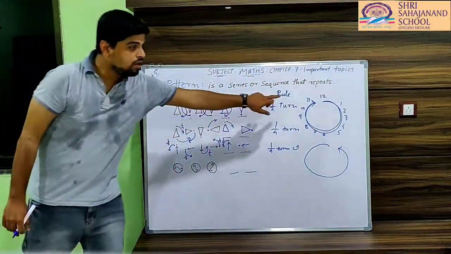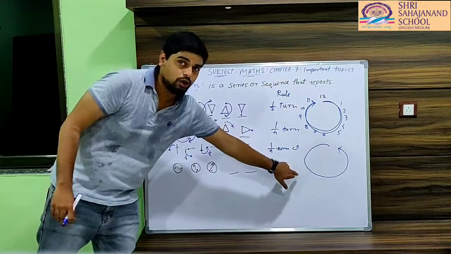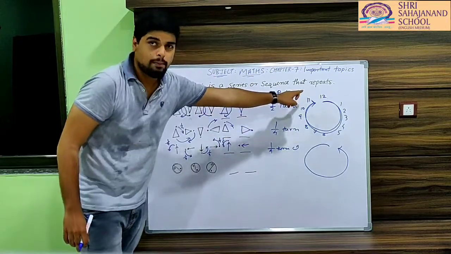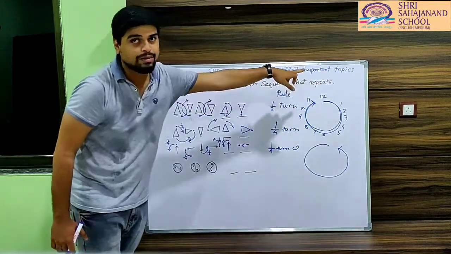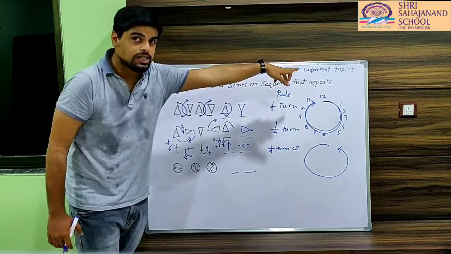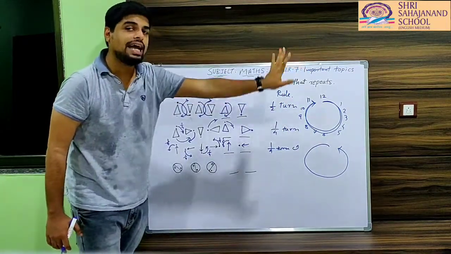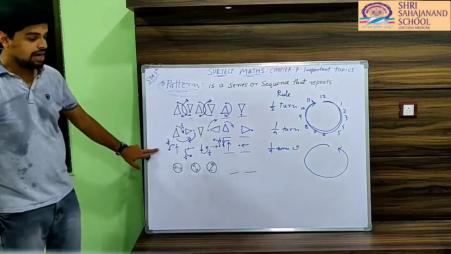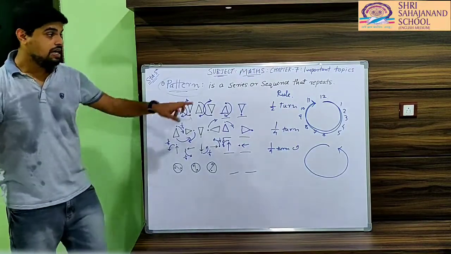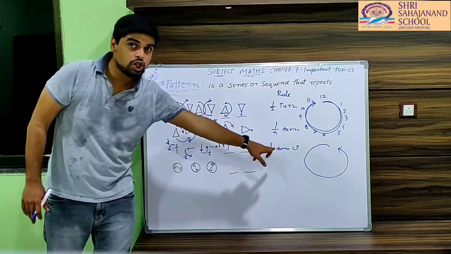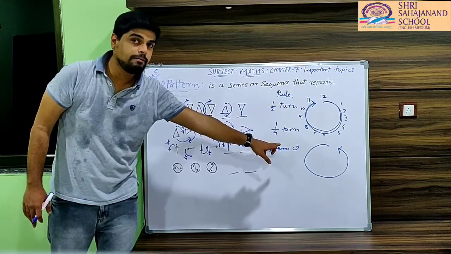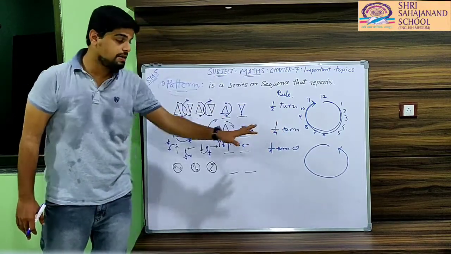Okay, we have seen clockwise direction and anti-clockwise direction. When a shape or figure rotates in a clockwise manner, then it is the clockwise direction, and when it rotates in the opposite manner, then it is the anti-clockwise direction. And are you clear with this pattern and how to define the rule for each shape or each pattern? Is it clear? It is very simple.